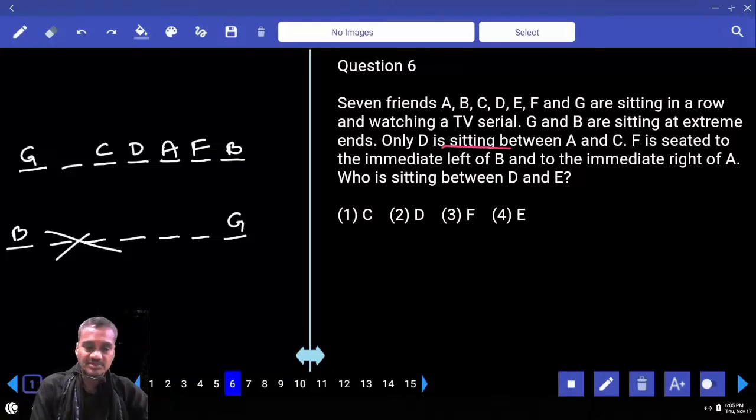Then, who is the person left over here? A, B, C, D, E. E is the person here. And who is sitting in between D and E? C. That is given in choice 1, question number 6.